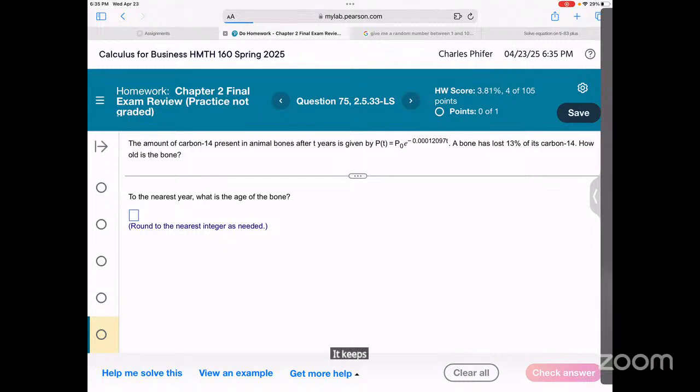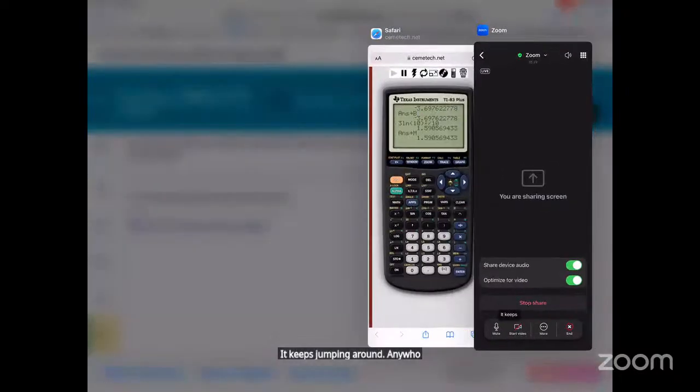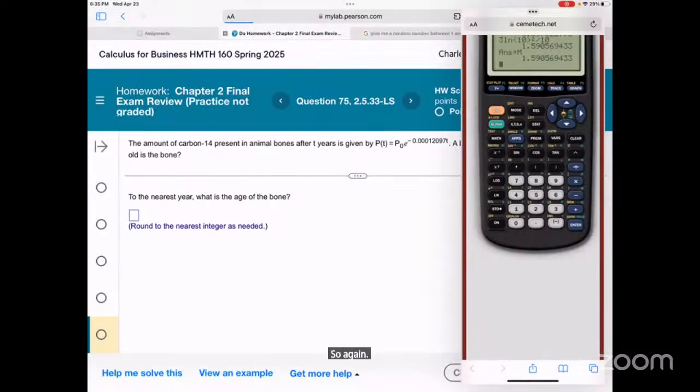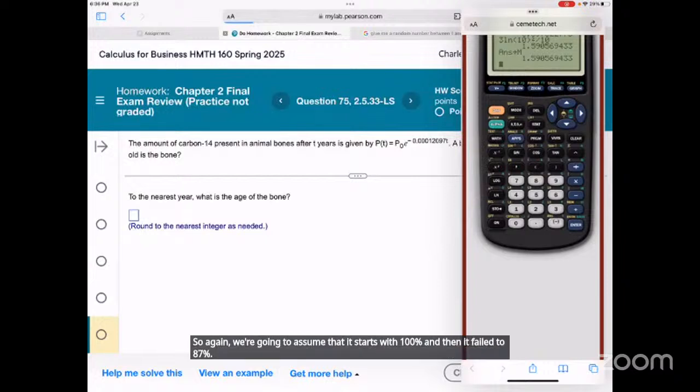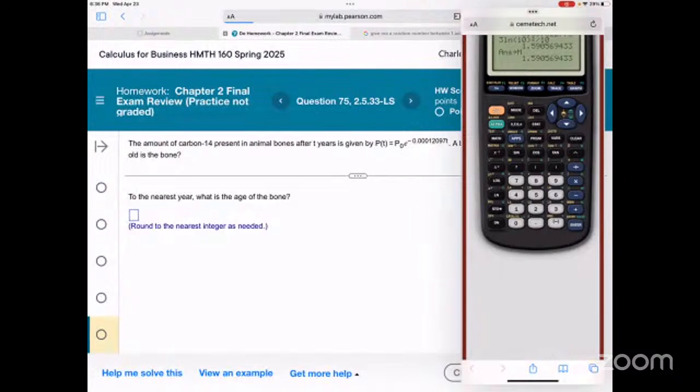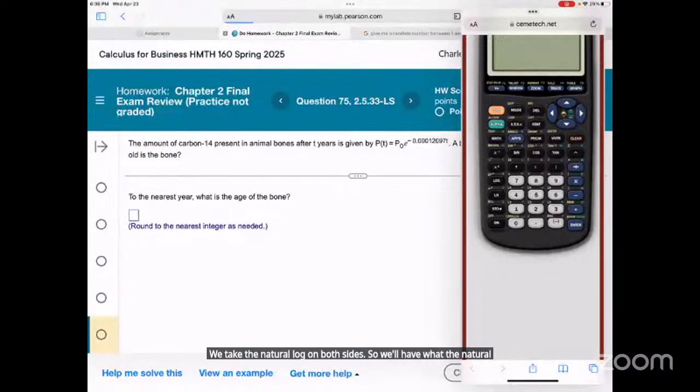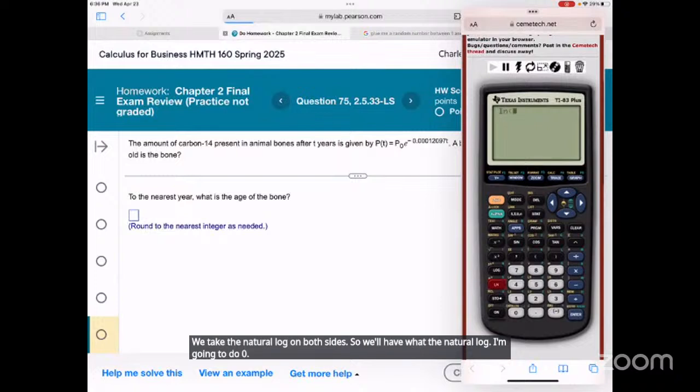Anywho. So again, we're going to assume that it starts with 100% and then it fell to 87%. We take the natural log on both sides. So we'll have the natural log of 0.87 to represent 87%.